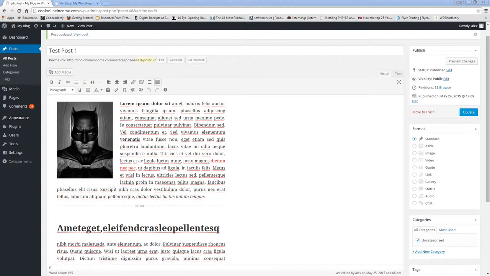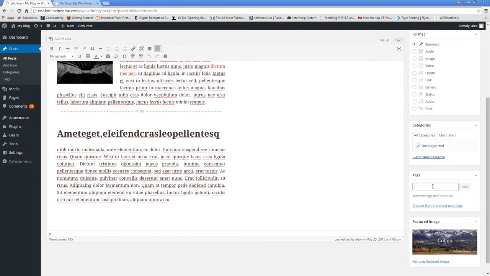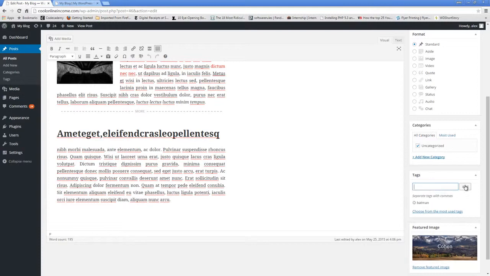Tags in its simplest form are keywords that can allow users on your website to search for posts or information. Let's say, for example, as you can see on my test post here, let's just imagine this was a post about Batman. My tag right here could be, I could simply type in Batman right here. As you can see, that's the tag box. I can type Batman and I can simply click on add.